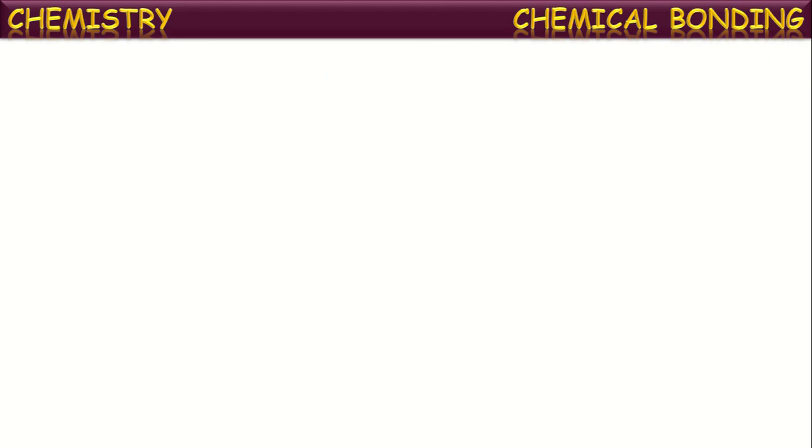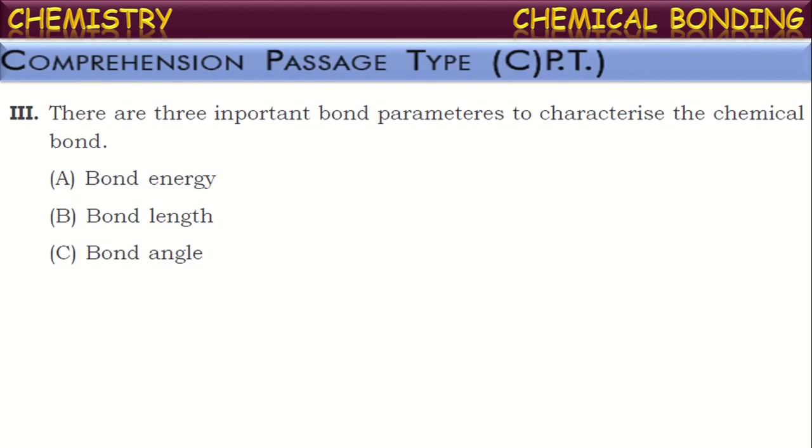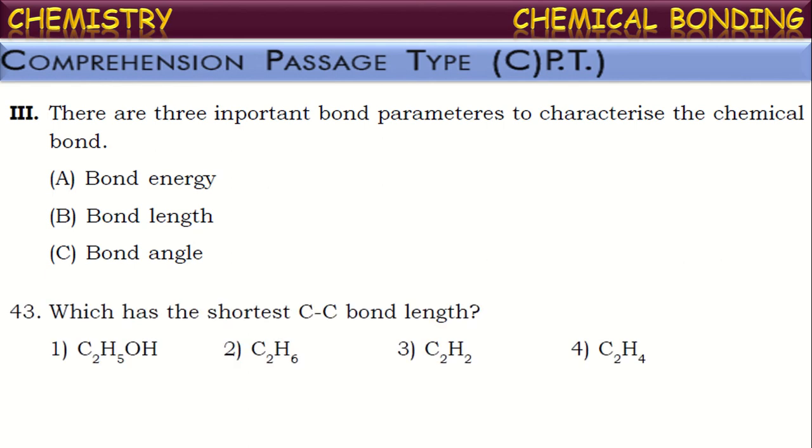Okay. Next, one more passage. There are three important bond parameters to characterize the chemical bond. What are those? Bond energy, bond length, and bond angle. Now let us see questions on this. Which has the shortest CC bond length?